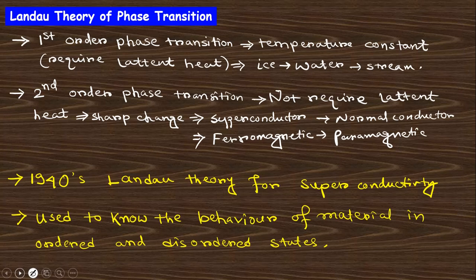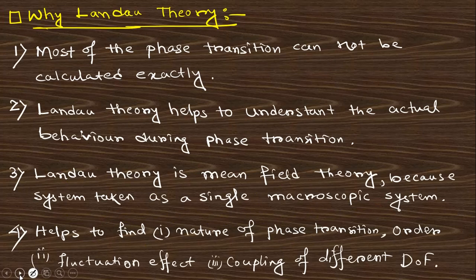Landau theory of phase transition is important because not all phase transitions can be calculated exactly. So this theory is very important. Actually, this theory was first applied to superconducting material, and it is used in the case of others also.